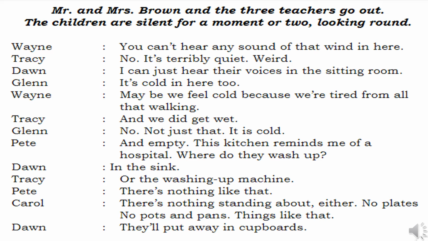No plates, no pots and pans. Things like this are not seen in this house. There is no washing machine or sink, nothing is there. Dwan: They'll put them away in cupboards. They might put them all in the cupboards. That is the reason we are not able to see them, Dwan says.